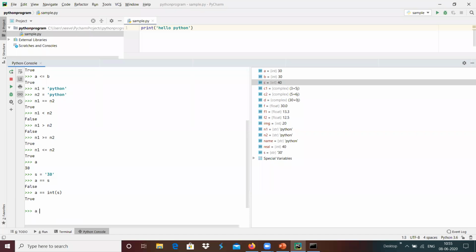For example, a equals equals float of s, then it provides true as well, since the conversion of string 30 will return 30 in case of integer, and 30.0 in case of a float conversion. Both are the same as the content of a.